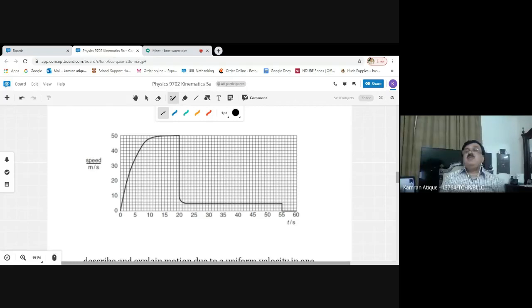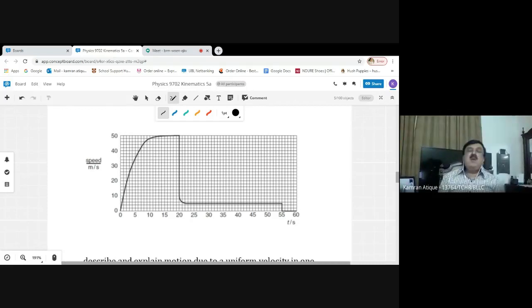The mass is fixed, 85 kilograms, sorry. The mass is 85 kilograms. I repeat, the mass is 85 kilograms. If we multiply 85 with 10, then its weight comes out equal to 850 newtons. If we multiply 85 kilograms with 9.8, then its weight comes out equal to 833 newtons.